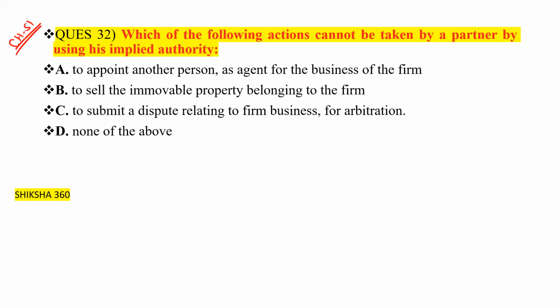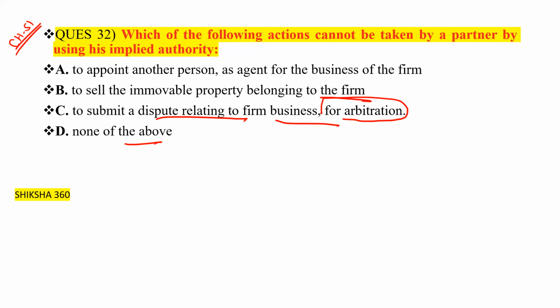To appoint another person as agent for the business of the firm, to sell the immovable property belonging to the firm, to submit a dispute relating to firm business for arbitration, or none of the above.